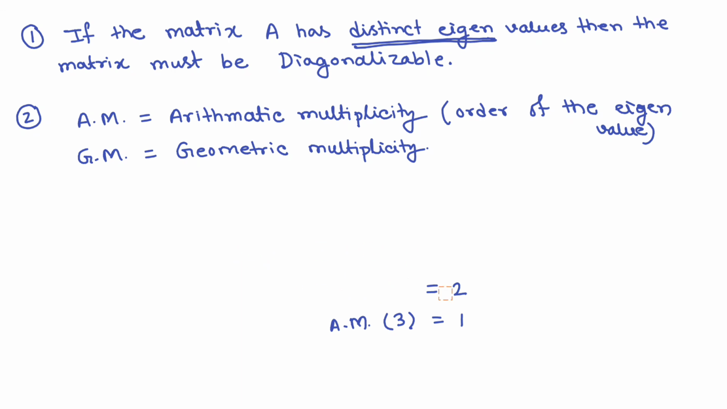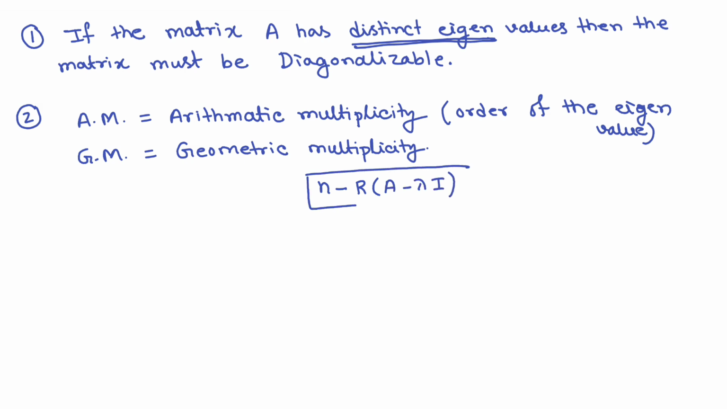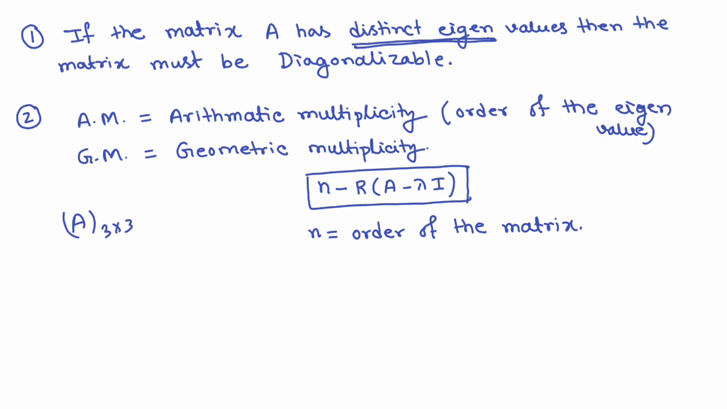Now let's see the concept of GM. This is very, very important. GM means n minus rank of (A minus lambda I). What is n? n is the order of the matrix. Let's say the matrix A is a 3 by 3 matrix, that means n is equal to 3.